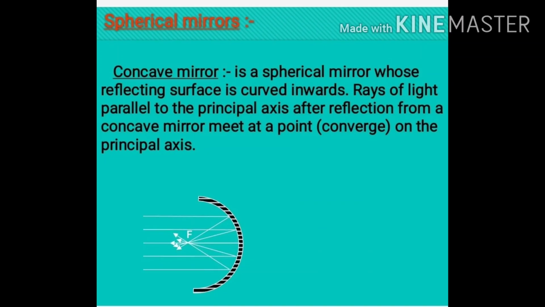Now see what happens when light rays pass through a concave mirror. When light rays parallel to the principal axis fall on it, they always converge or meet at a single point on the principal axis. That is why a concave mirror is also called a converging mirror.